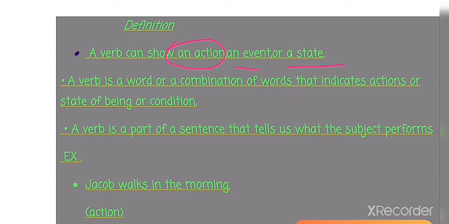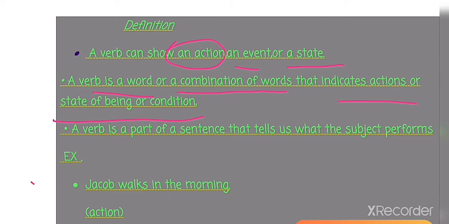Okay, then again it says a verb is a word or a combination of words that indicates actions or state of being or condition. Okay, so children, a verb can be a word, it can also be a combination of words. So a verb or a combination of words that indicates action or state of being or condition, as I told here in the first line.